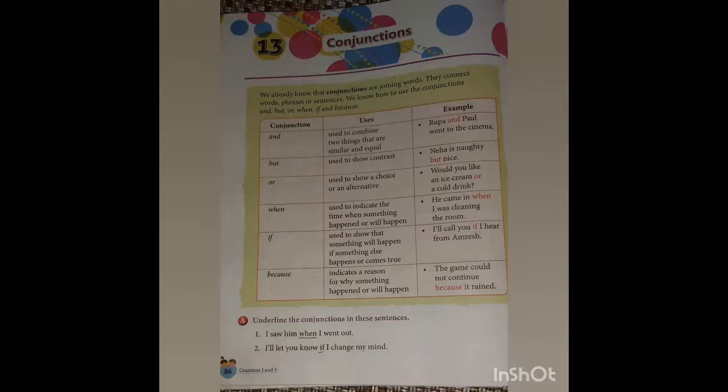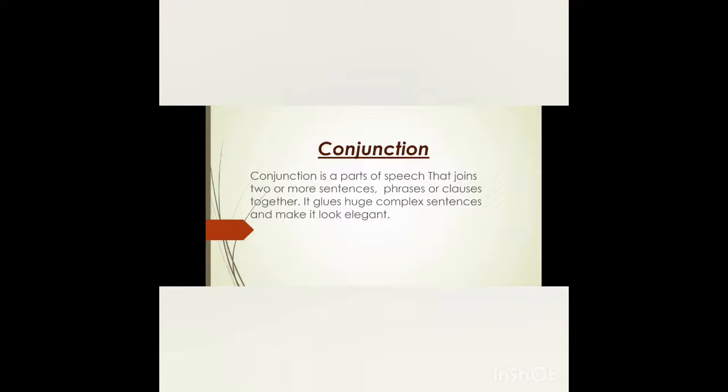Now let's have a quick recapitulation about what is a conjunction. Conjunction is a part of speech that joins two or more sentences, phrases, or clauses together. It includes huge complex sentences and makes them look elegant. So, what does it mean? Conjunction is a type of part of speech which joins sentences and makes a single sentence. Suppose two sentences are joined together with the word of conjunction and make a single sentence.